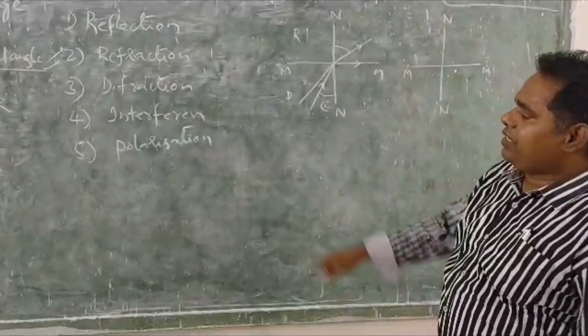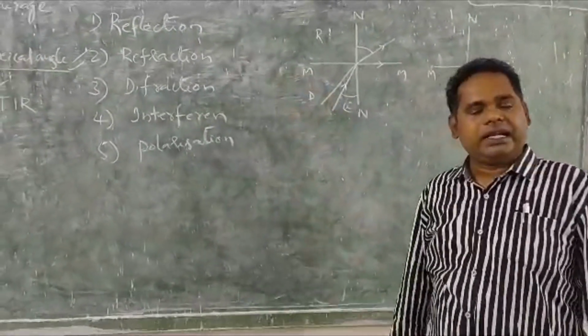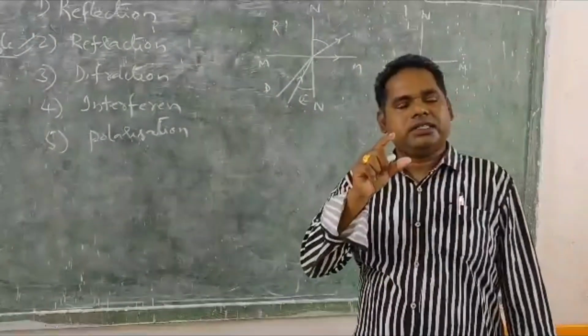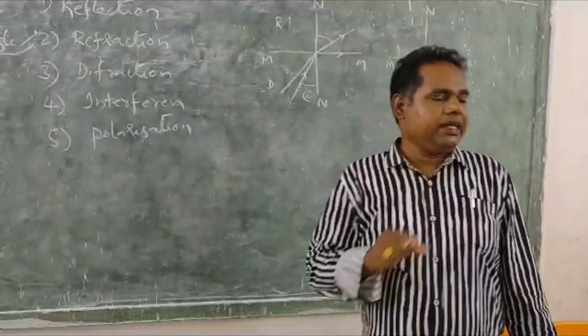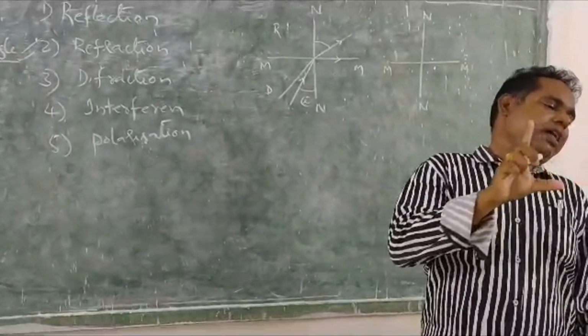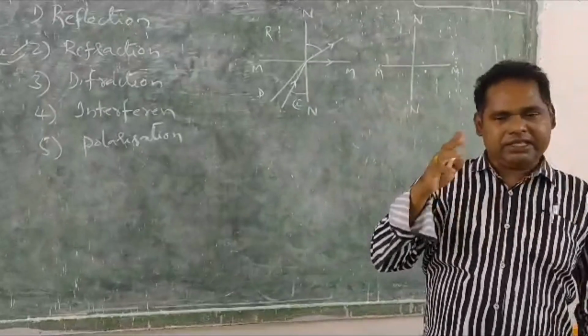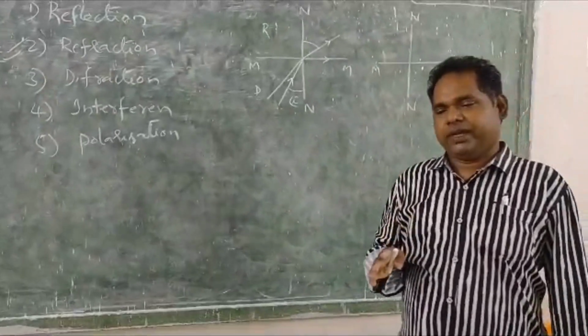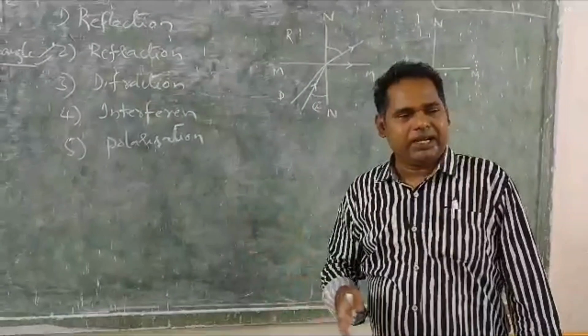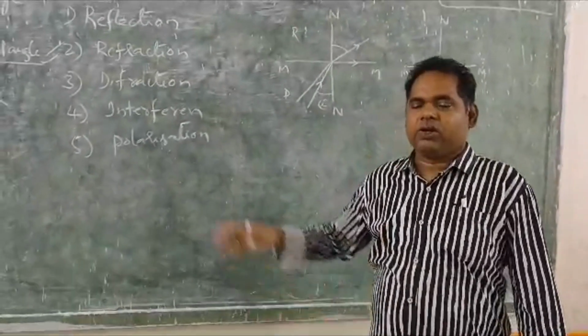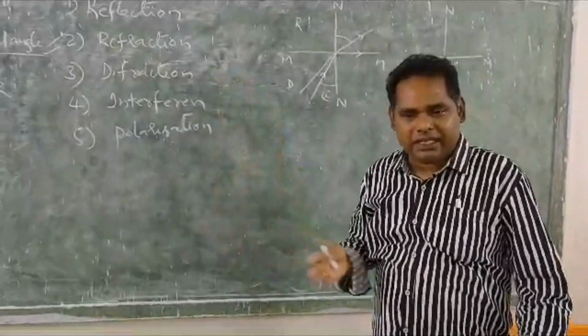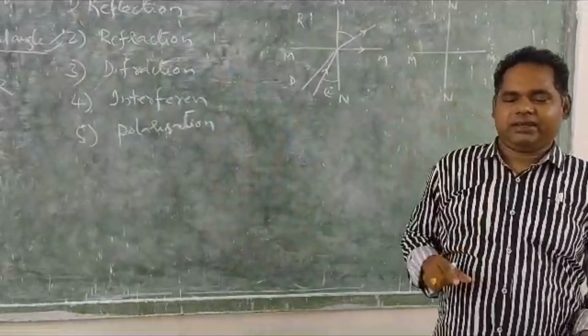What is total internal reflection? Within one sentence you can say it is nothing but a phenomenon.